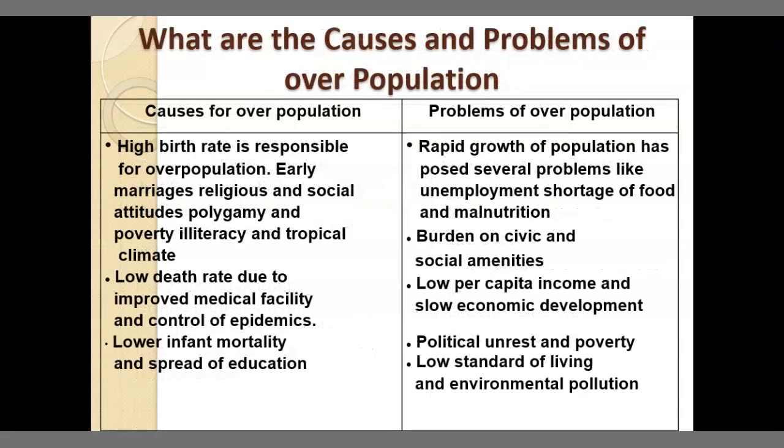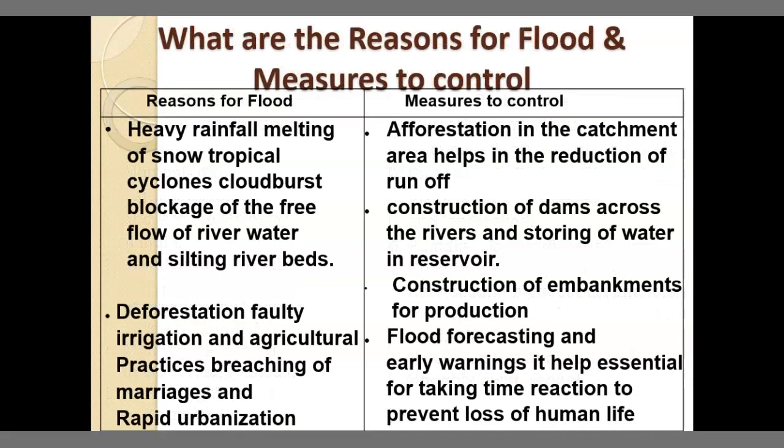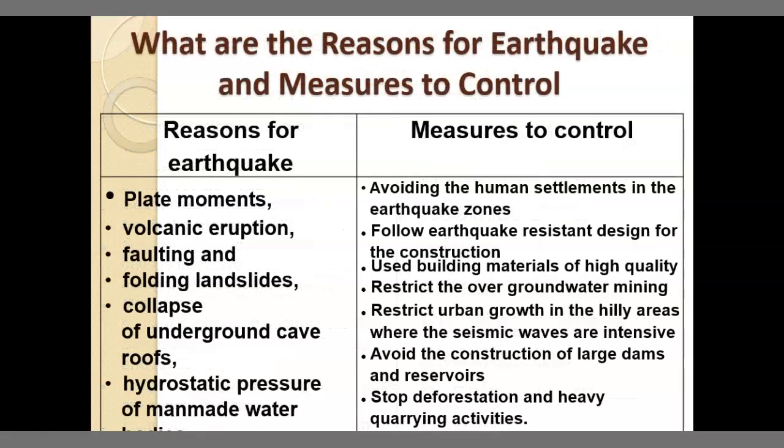What are the causes and problems of overpopulation? What are the ports on the west and the ports on the east? What are the reasons for floods and measures to control them? What are the reasons for coastal erosion and measures to control it? What are the reasons for earthquakes and measures to control them?